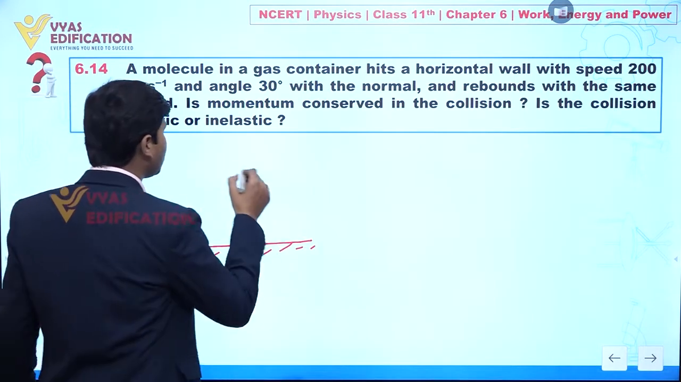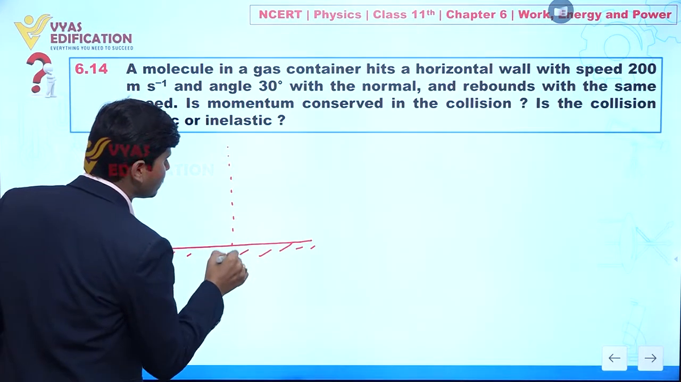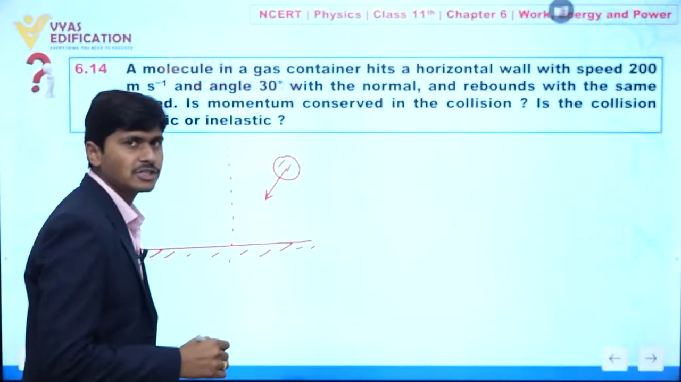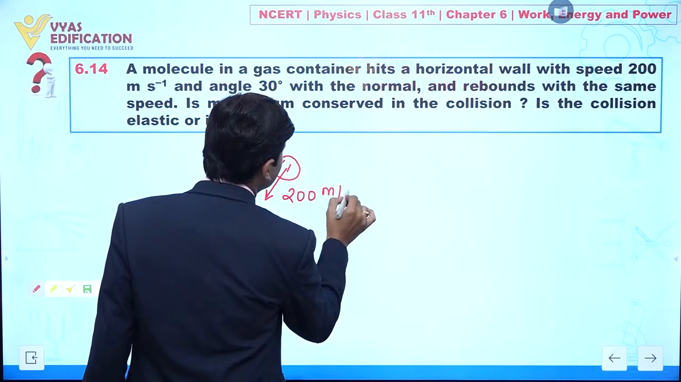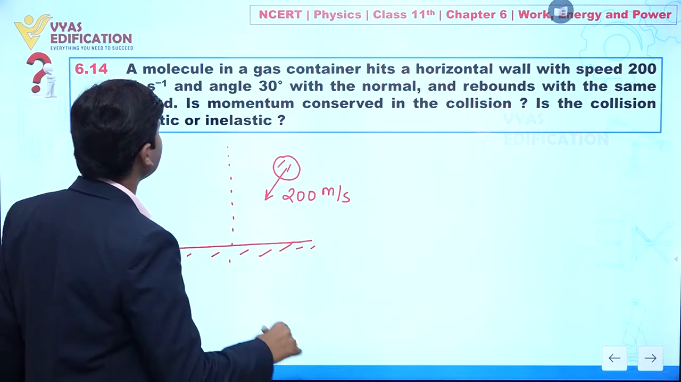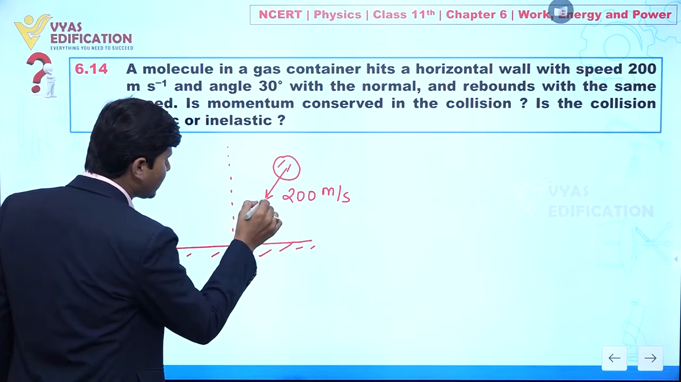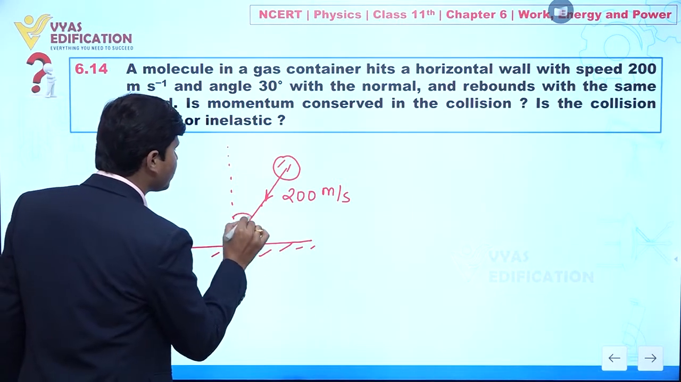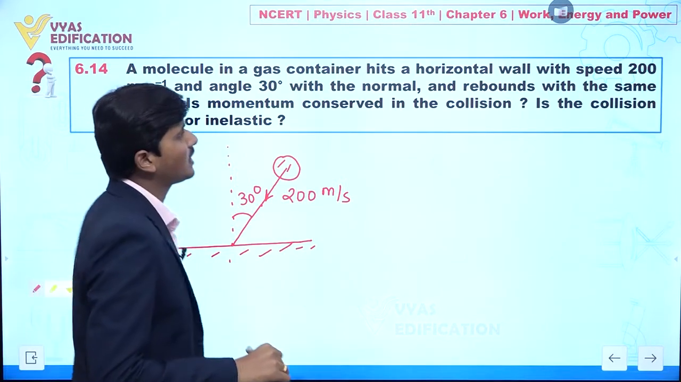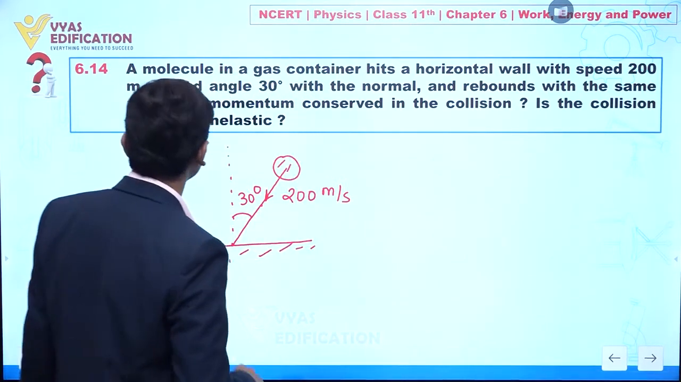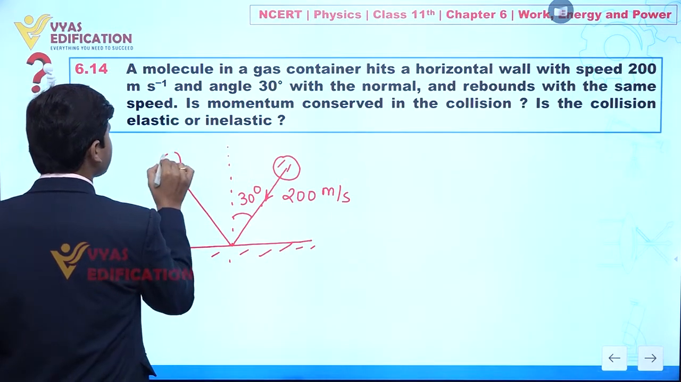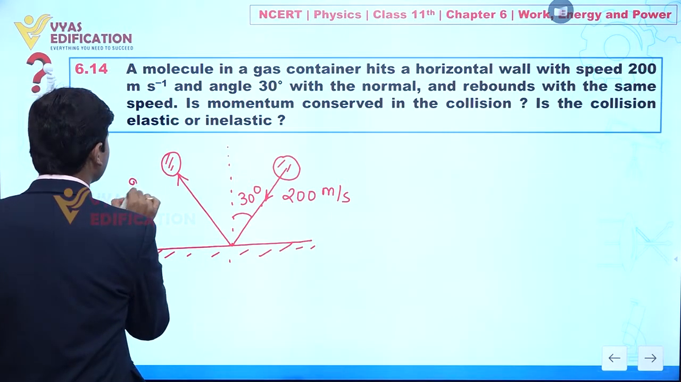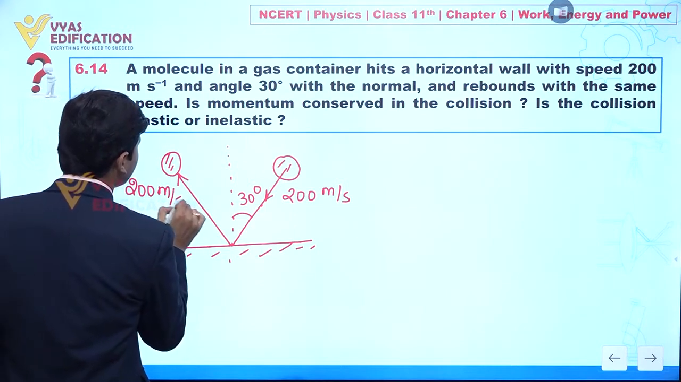A molecule in a gas. So let's suppose here we have a molecule. This molecule is moving in this direction with a certain speed. This is given 200 meter per second. It is making an angle 30 degree with normal. So when this strikes this point, this is making an angle 30 degree. And it rebounds with same speed. So we can see this is again rebounding in this direction with same speed. So this is again having speed 200 meter per second.